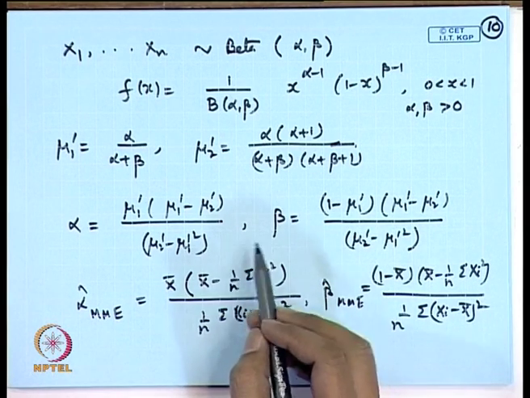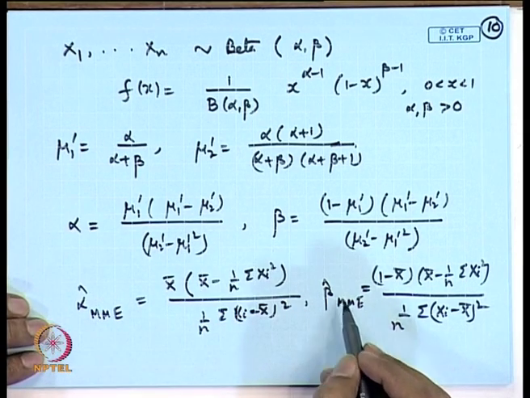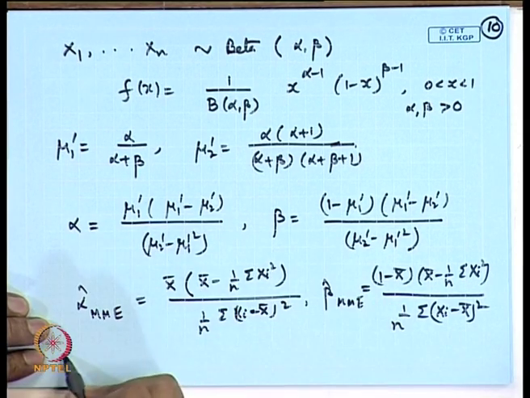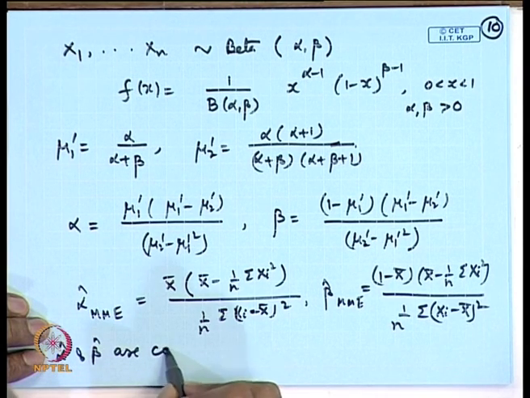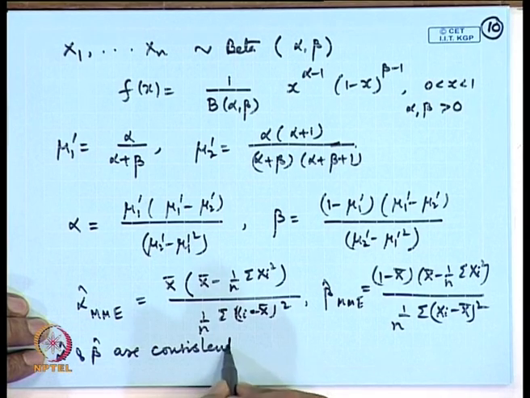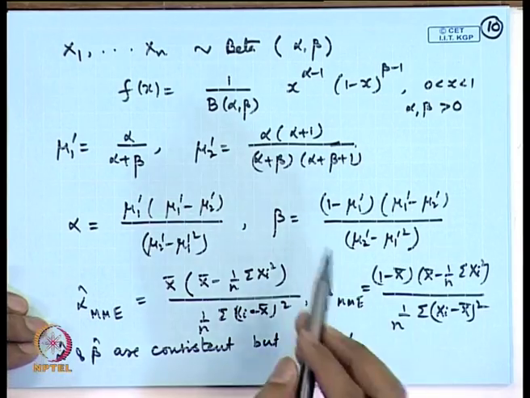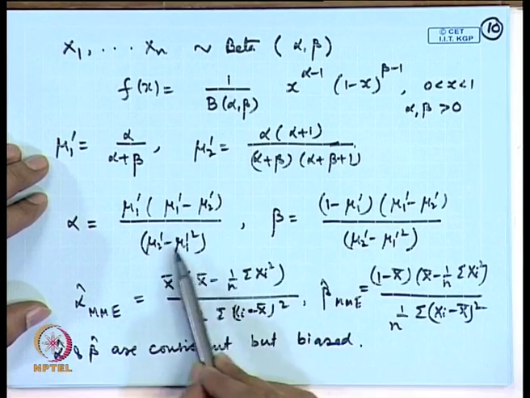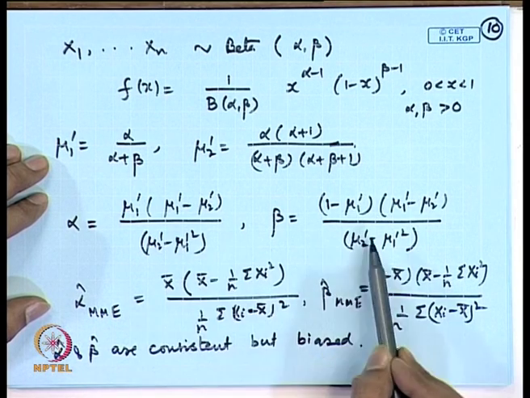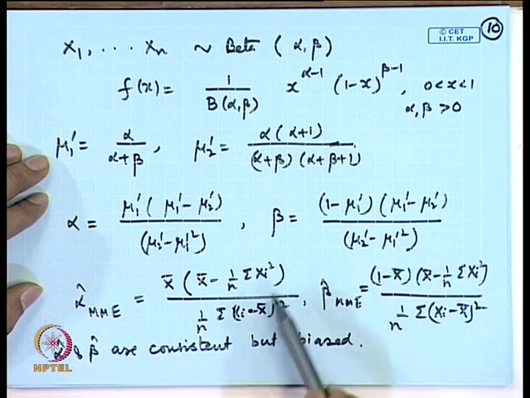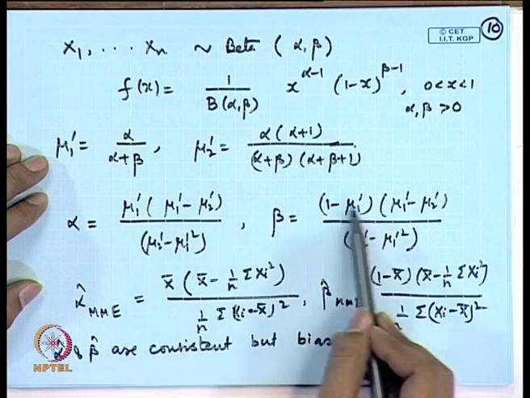In this case also, if we look at this, these estimators are consistent, but not unbiased. So, this alpha hat and beta hat MMEs are consistent, but biased. Consistency is obvious because these things have turned out to be continuous functions. In fact, the denominator is always positive because mu 2 prime minus mu 1 prime square is actually the population variance.